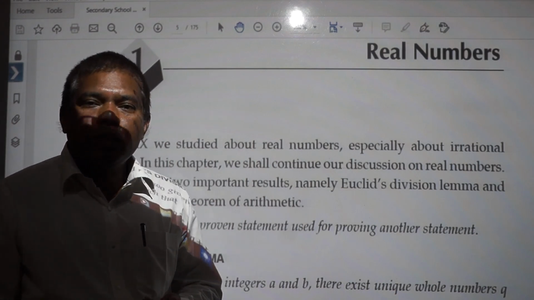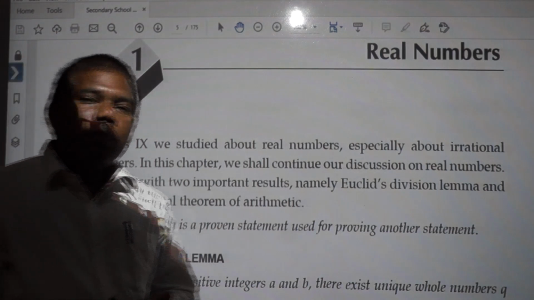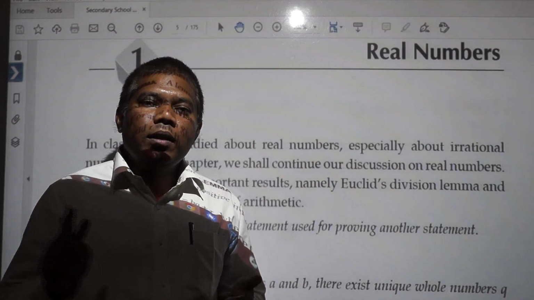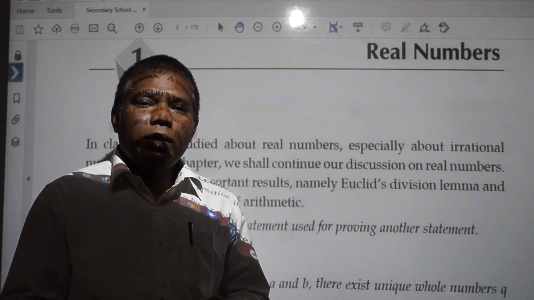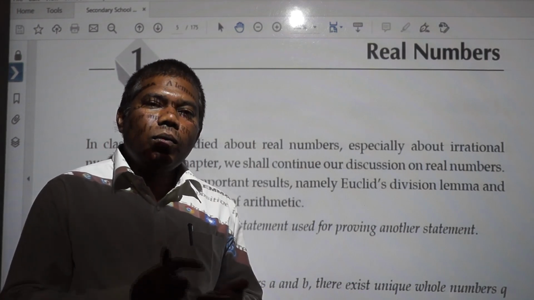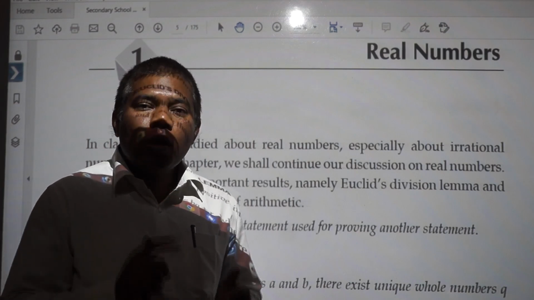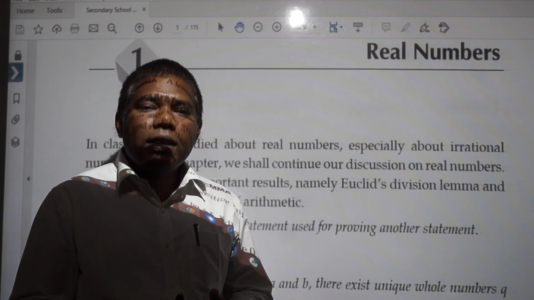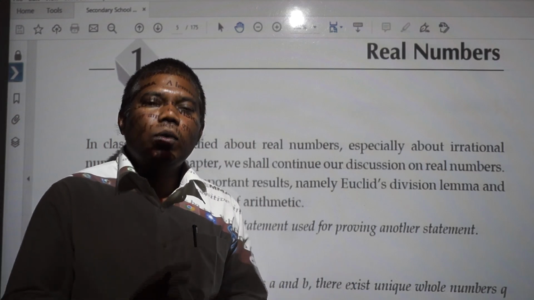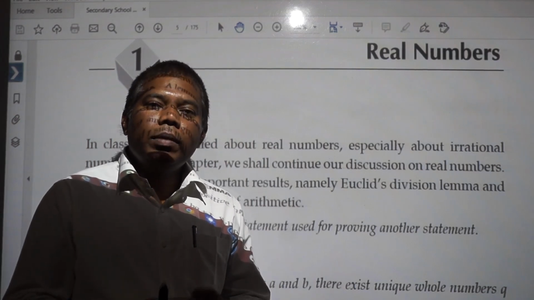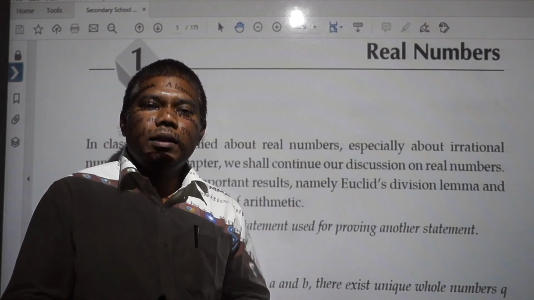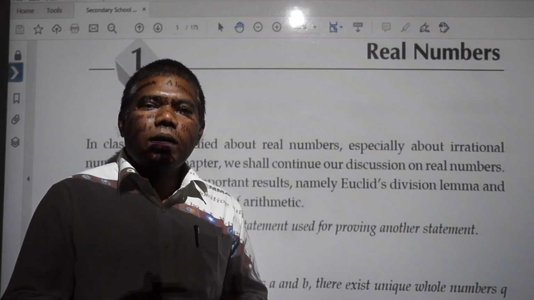Real number includes all the numbers till now you have learned. So you have learned natural numbers, and what is natural number? Counting numbers are called natural numbers. Counting numbers are what? 1, 2, 3, 4 up to infinity. If you are including 0 with counting numbers, 0, 1, 2, 3, 4 up to infinity, this is called whole numbers. And integers are positive counting numbers, negative counting numbers, including 0. It means whole numbers and negative integers. These all are called integers.